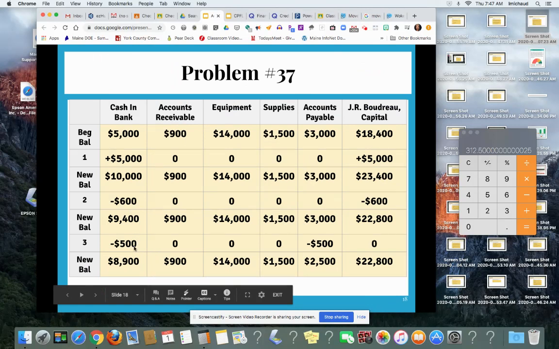So 9,400 minus 500 is 8,900. These accounts are not affected, so the balance remains the same. Accounts payable decreases by 500, so now it's 2,500, and your capital account remains the same.